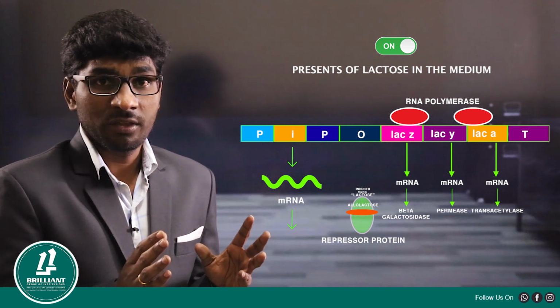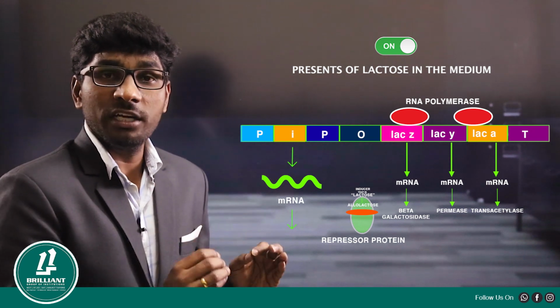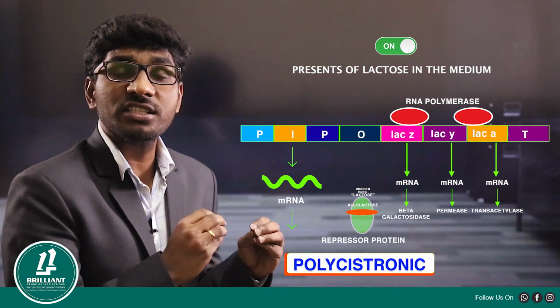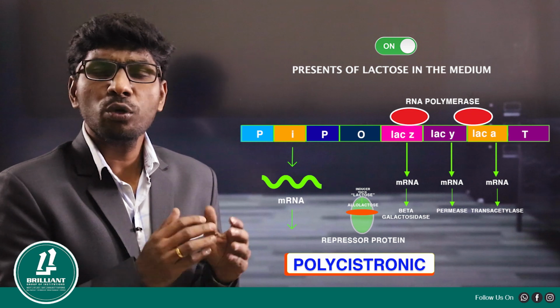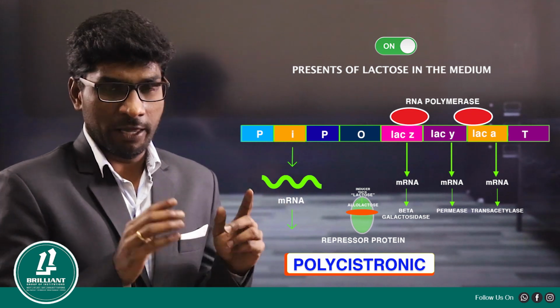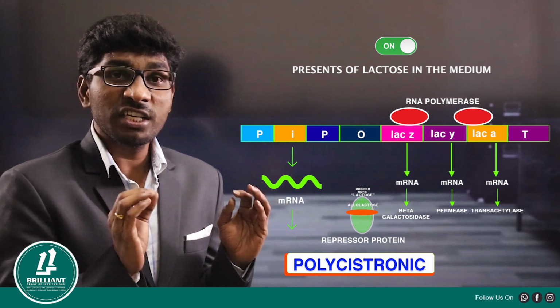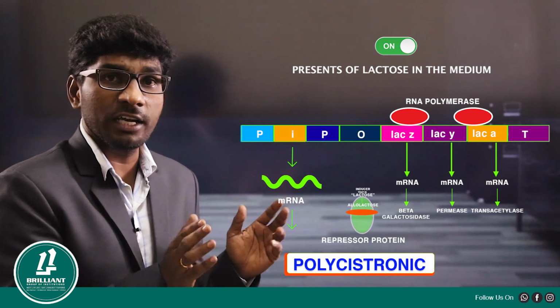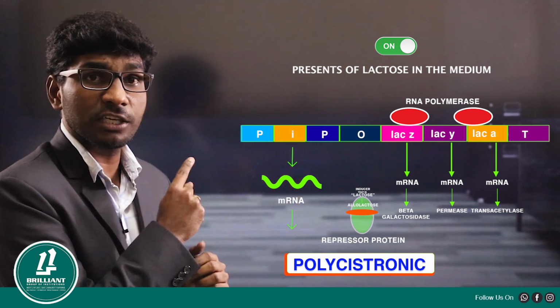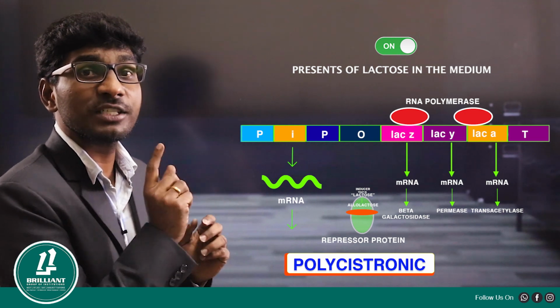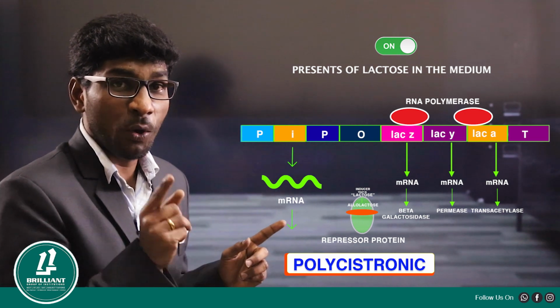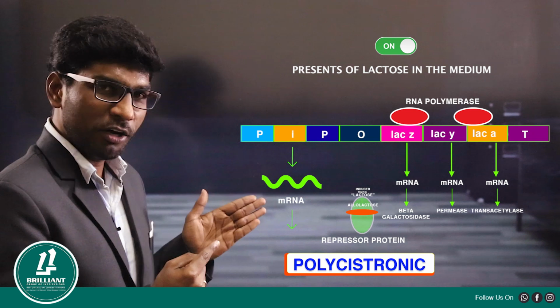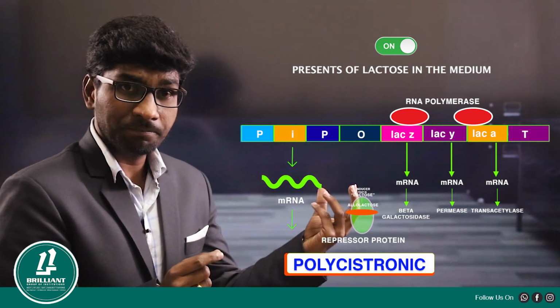And moreover, everyone keep in your mind, at the end of this video I wanted to tell you something. Lac operon is one type of polycistronic operon. So what is the meaning of polycistronic? A cistron is a small segment of DNA. Do you remember at the beginning of the class I told you an operon is a small segment of DNA which consists of one promoter and operator.